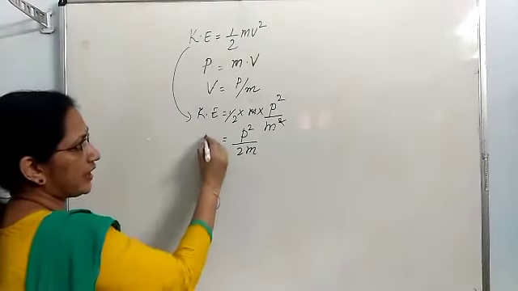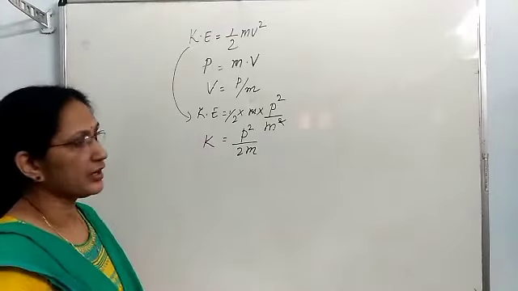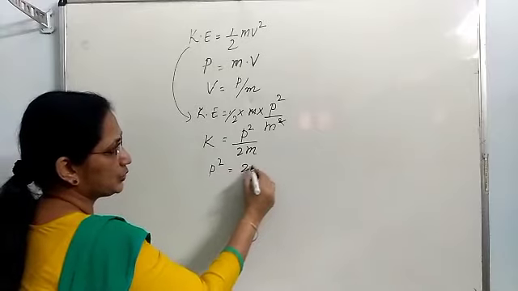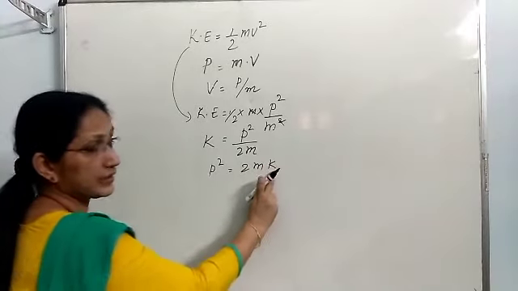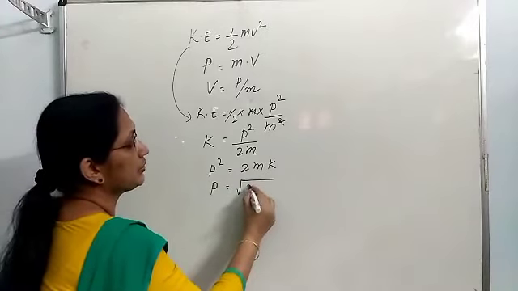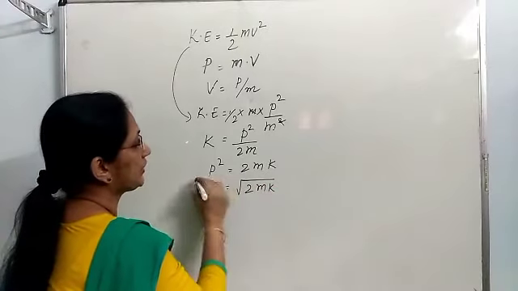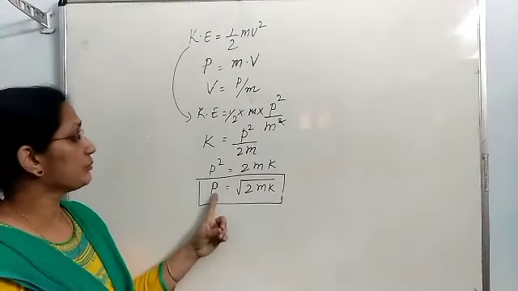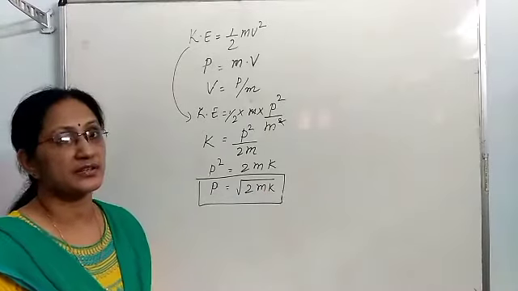Kinetic energy K is equal to P square by 2m. So P square is equal to 2mK, where K is the kinetic energy. So P is equal to under root 2mK. This is the relation between momentum and kinetic energy.